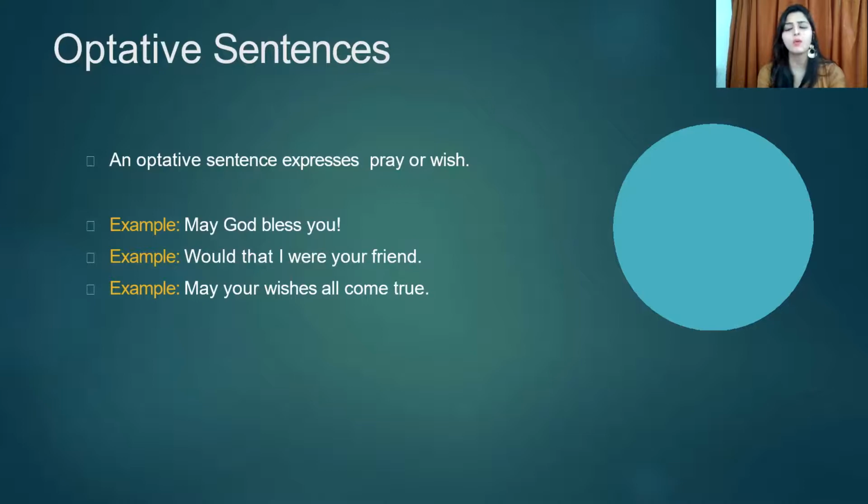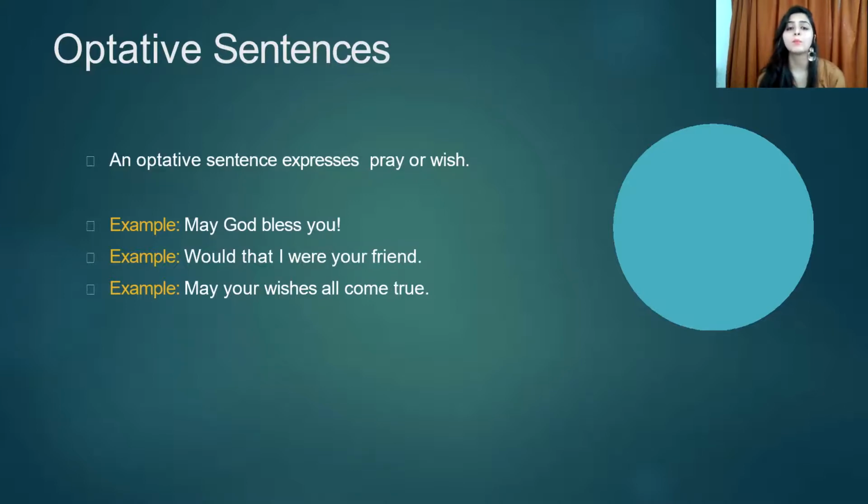Optative sentence. Now, what is this? This is something new added, right? So, an optative sentence expresses a prayer or a wish. Now, this is something that you see in the movies, in more religious movies, right? Or you can say the PK movie or many movies that are a little religious, where people pray a lot or wish something a lot.